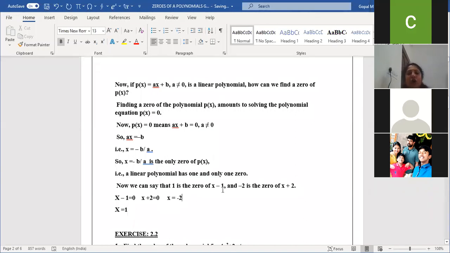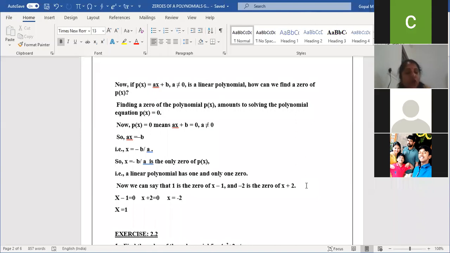What is a 0 of x minus 1? That is plus 1. What is a 0 of x plus 2? Minus 2. What is the 0 of 3x plus 1? Minus 1 by 3. So don't neglect the minus over there.